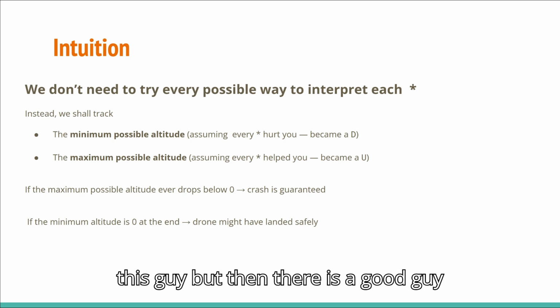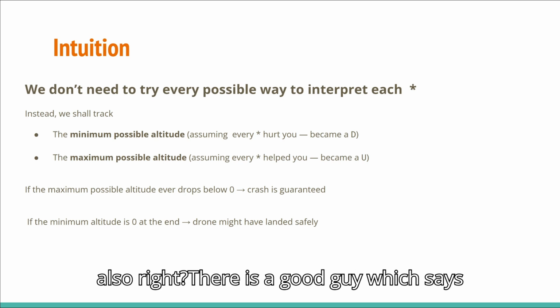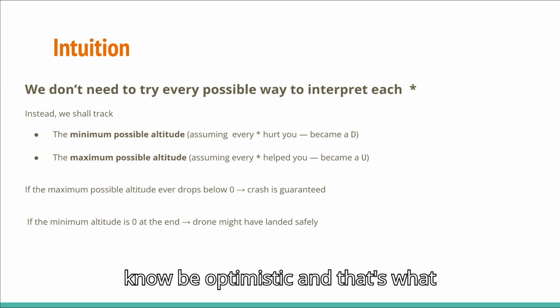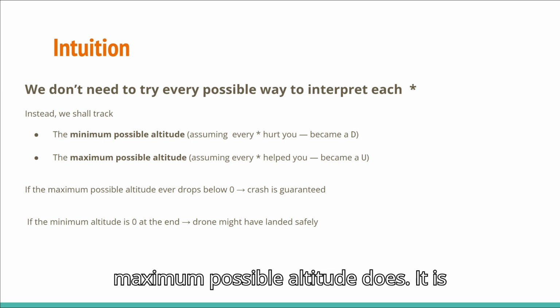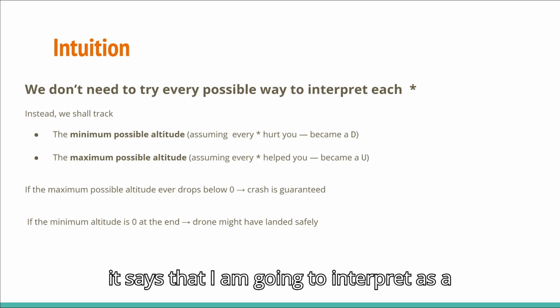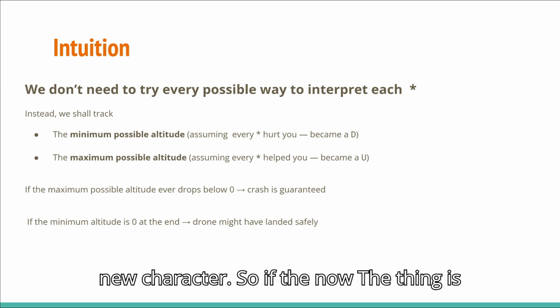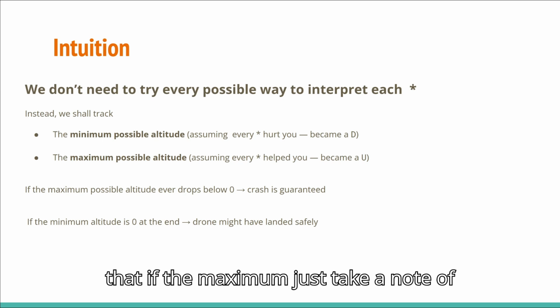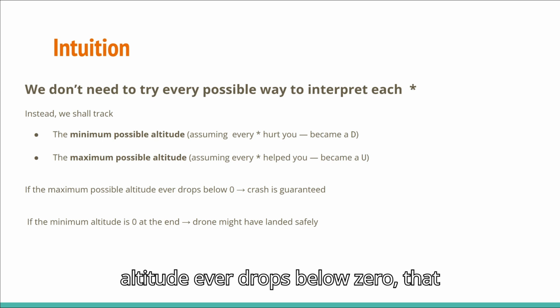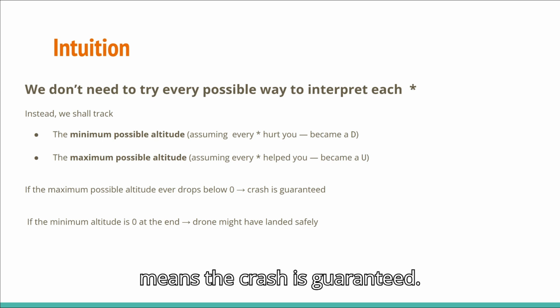There is this guy, but there is a good guy also, right? The good guy says be optimistic, and that's what the maximum possible altitude does. It is an optimistic thing. So every star, it says, I'm going to interpret it as a U character. Now just take a note of this, guys: if the maximum possible altitude ever drops below 0, that means the crash is guaranteed.